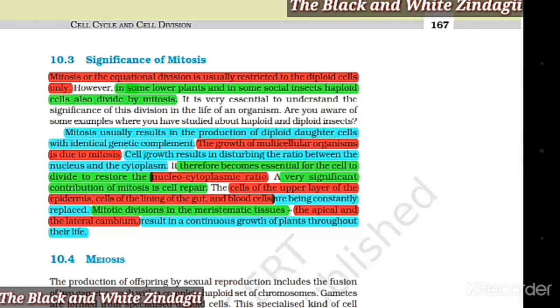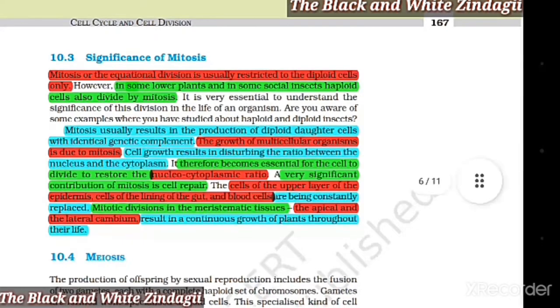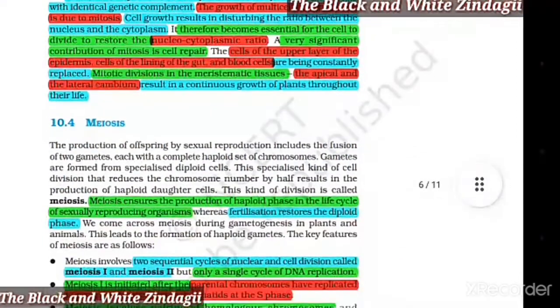A very significant contribution of mitosis is cell repair. The cells of the upper layer of the epidermis, cells lining the gut, and the blood cells are being constantly replaced. Mitotic divisions in the meristematic tissues, the apical and the lateral cambium, result in a continuous growth of plants throughout their life.